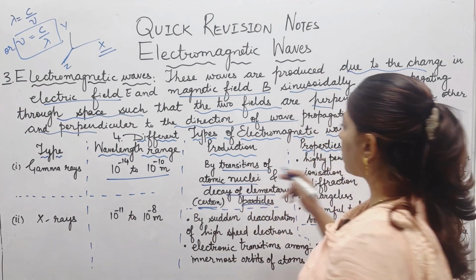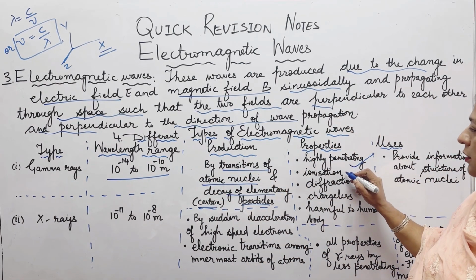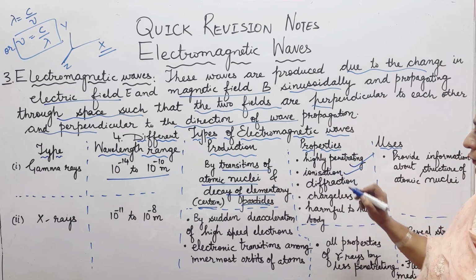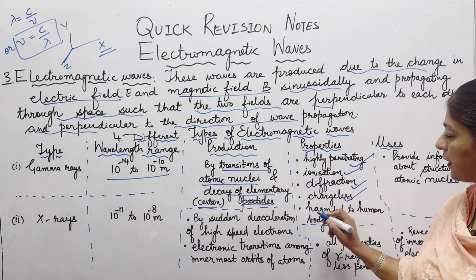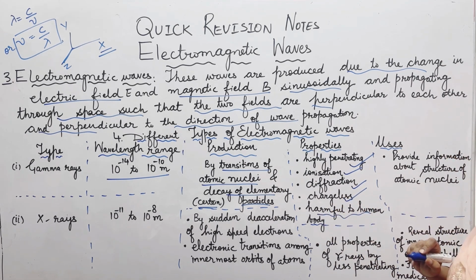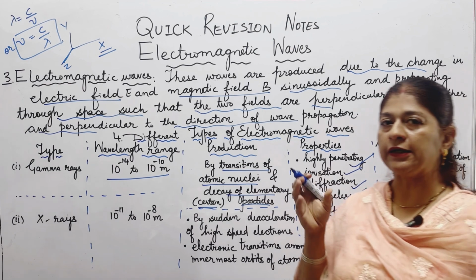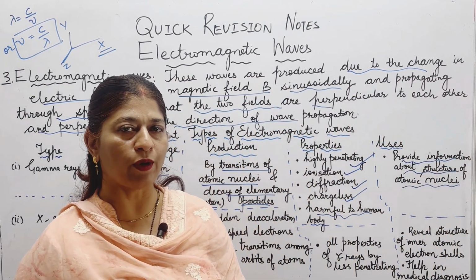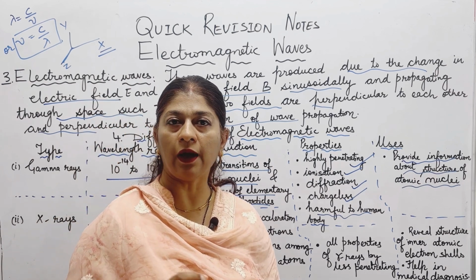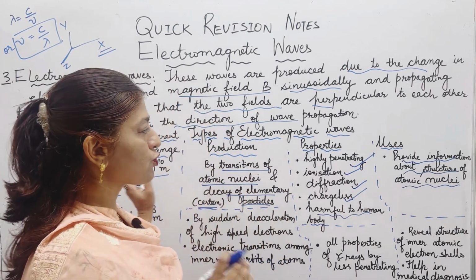These are properties. Because the wavelength is small, frequency is very high, it is highly penetrating. It shows the phenomena of ionization, diffraction, it is chargeless, and because they are highly penetrating, they are very harmful to the human body. The uses: they provide information about the structure of atomic nuclei. Atomic nuclei lie in the interior part of an atom, and to find out information about that, we require very highly penetrating rays that will reach inside the nucleus. So gamma rays are suitable for that.